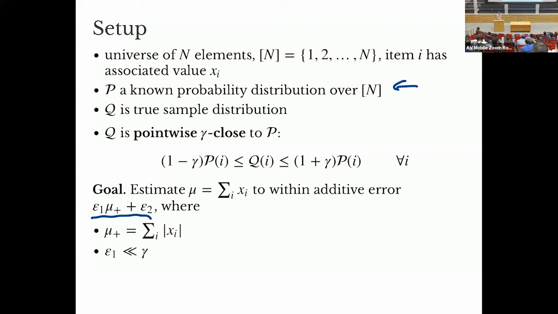One is this multiplicative error that multiplies mu plus, the positive sum, so the sum of the absolute values. And then we have this absolute additive term that arises from the variance, that there's nothing we can do about. What's unique about what we're doing in this work is that we're assuming that epsilon 1, this multiplicative factor, is much smaller than the bias of the individual samples that we're given.